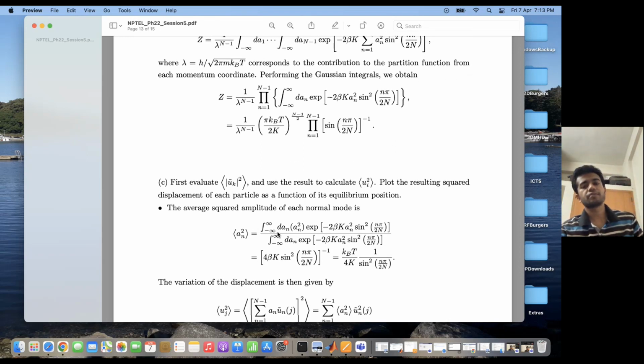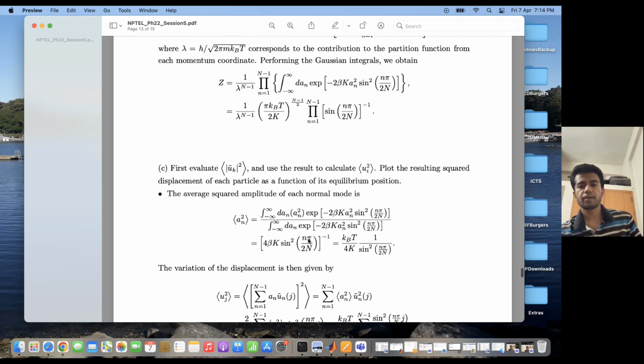Why does the kinetic part not come up over here? Because it cancels out from the numerator and the denominator. That is why the kinetic energy part does not show up here. You have an integral from minus to plus infinity dan an squared exponential of minus 2 beta k n squared into sine square n pi by 2N divided by the integral of the rest of the quantity.